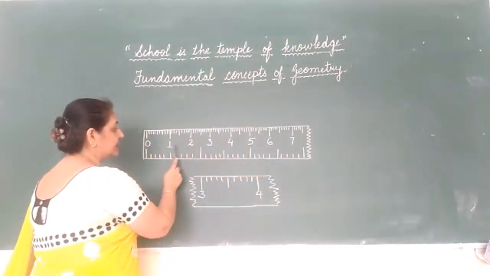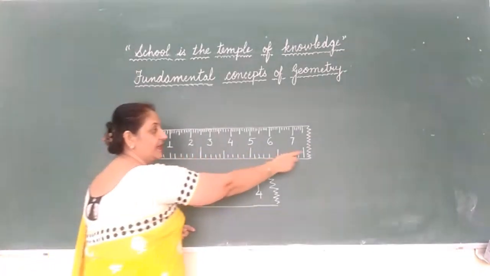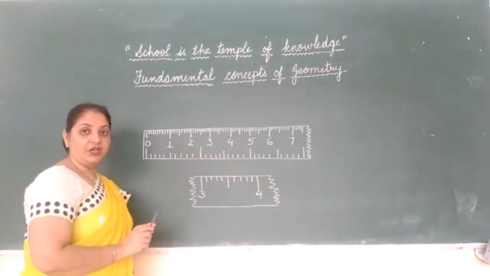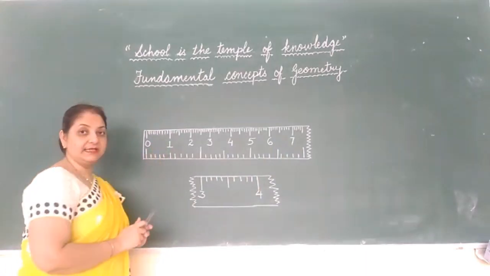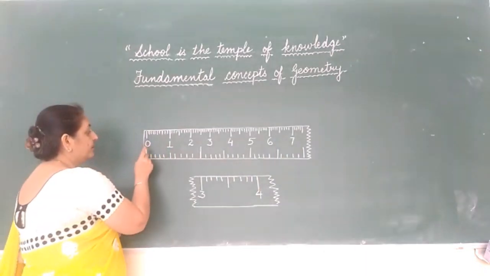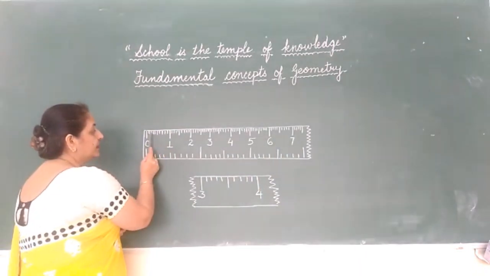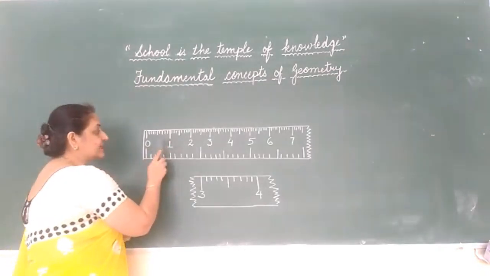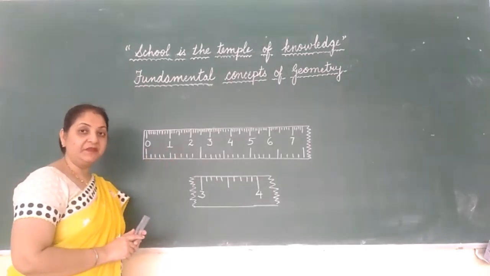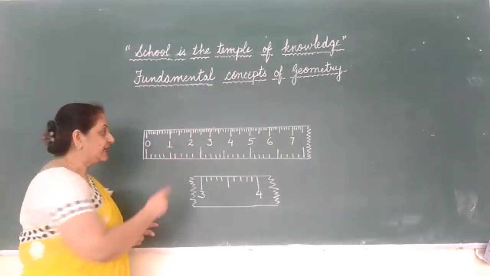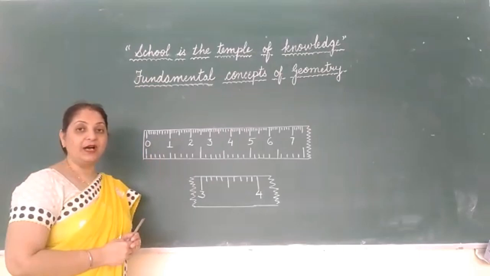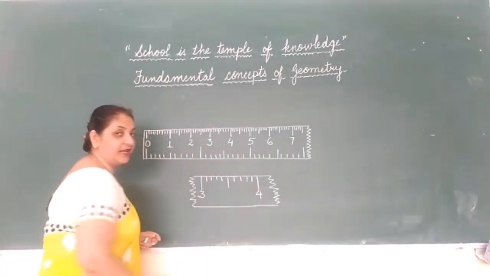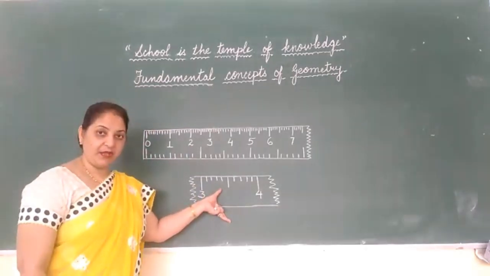That means this is 1 centimeter, 2 centimeter, 3 centimeter and so on. In between two numbers, you can find some small lines also. You can see between 0 and 1, there are 9 small lines which divide this part from 0 to 1 into 10 equal parts. Each small line represents 1 millimeter. I have shown the part between 3 centimeter and 4 centimeter in a zoomed way here.